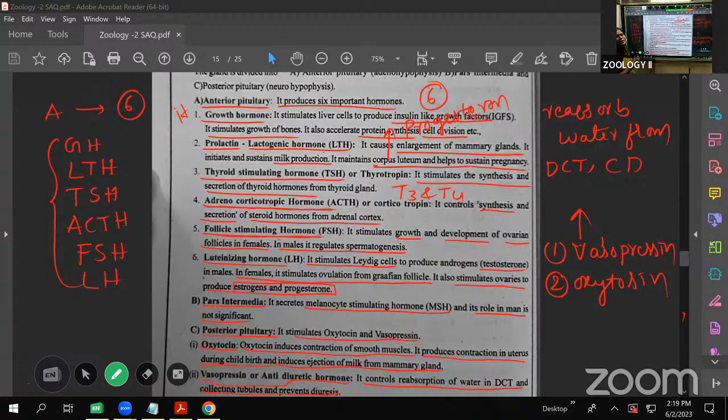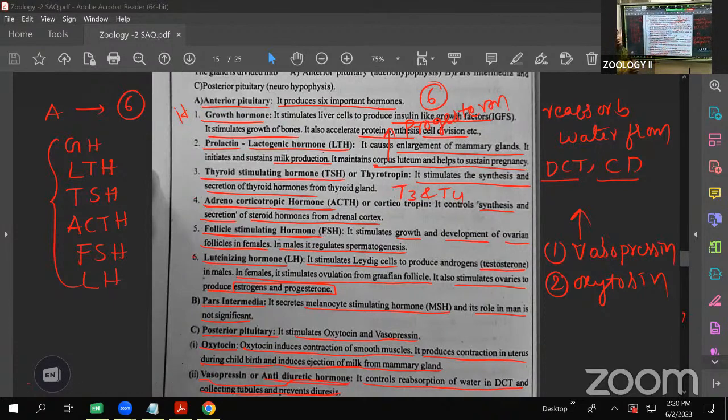After the total reabsorption, lastly the filtrate enters the nephron. First is the PCT, the proximal convoluted tubule. After that comes Henle's loop. Henle's loop opens into the DCT, and the DCT opens into the collecting duct. In these two tubules, lastly, water is reabsorbed by the effect of vasopressin. That's why it is commonly called antidiuretic hormone.